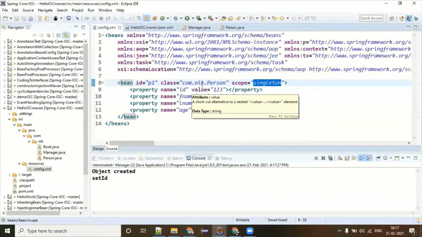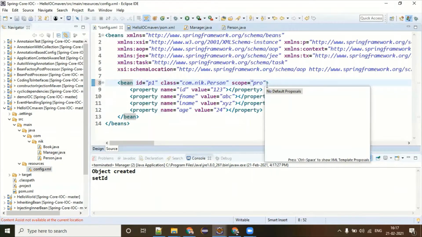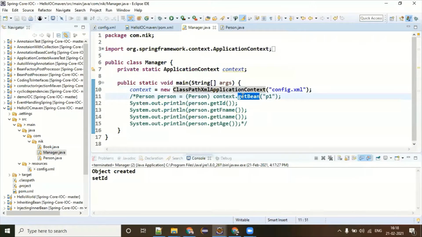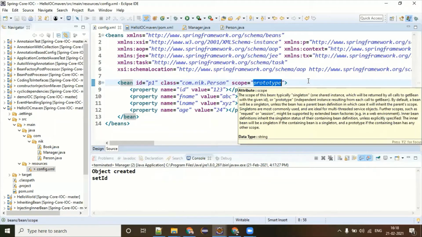There are five scopes of a bean: singleton, prototype, request, session, and global session. But another widely used one is the prototype. So let's make it prototype. What does it mean? Prototype is saying that whenever you call the getWin method, every time the object is going to be created. And now your object will not be created up front, because this is also known as lazy object creation.